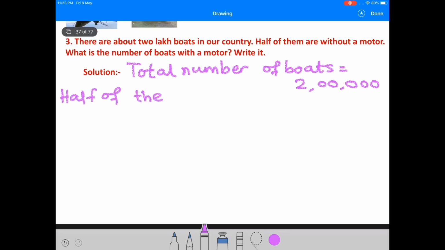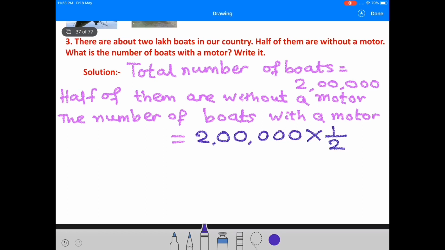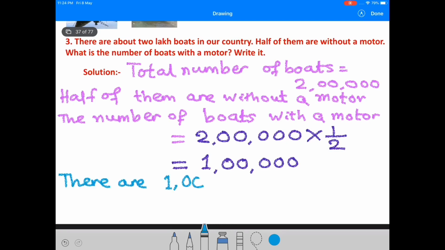Half of them are without a motor. The number of boats with a motor is equal to 2 lakh into half, that is 1 by 2, is equal to 1 lakh. There are 1 lakh boats with motor.